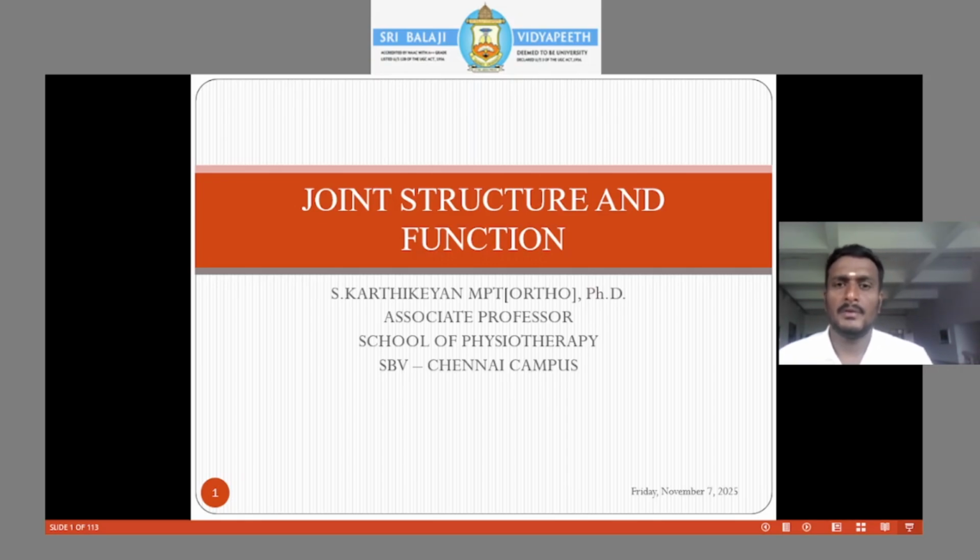Today, in this session, I am going to give a brief idea about joint structure and function in biomechanics. First of all, in biomechanics, the importance of joint structure and function helps us to diagnose the musculoskeletal conditions related to joint pathology and the functional disability that is the end result of those conditions. To understand the analysis or diagnosis and plan for its rehabilitation, we should have a primary idea of joint structure and what the functions are.